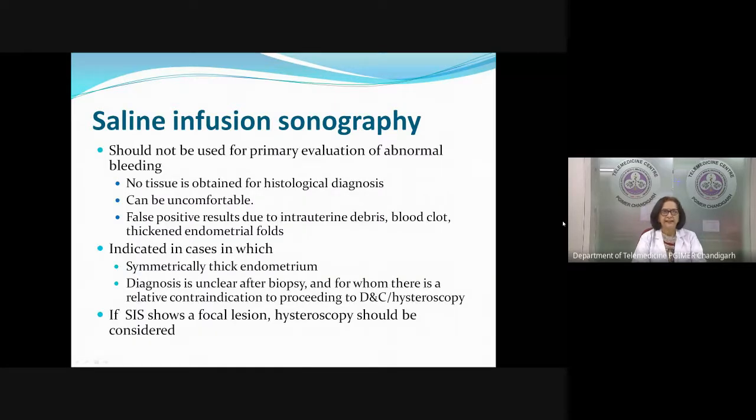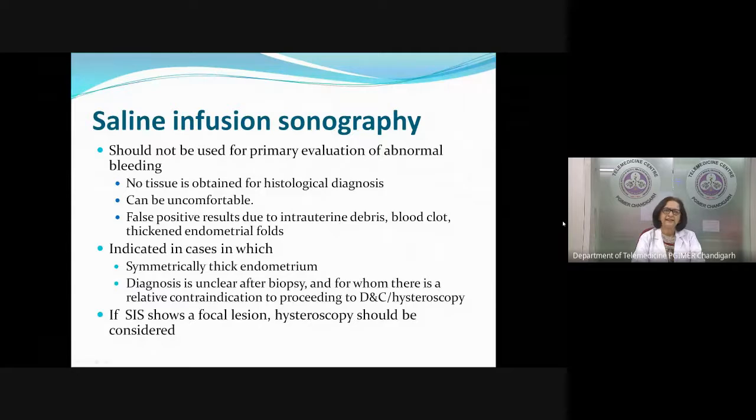It is helpful, yes, but it should not be used as a primary evaluation modality because you will not obtain any tissue for diagnosis. It can be uncomfortable for the patient, and sometimes there could be some debris, blood clot, or thickened fold, which can give a false positive result. So where is it indicated? When there is a symmetrically thick endometrium, and suppose we have done an endometrial biopsy, the diagnosis is not clear, I want to take her up for D&C and hysteroscopy, but she has some contraindication to general anesthesia or to D&C.